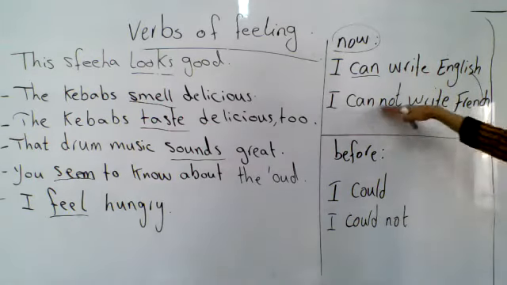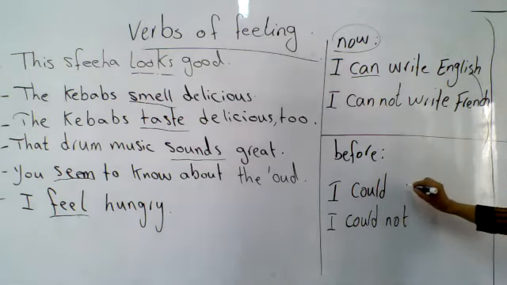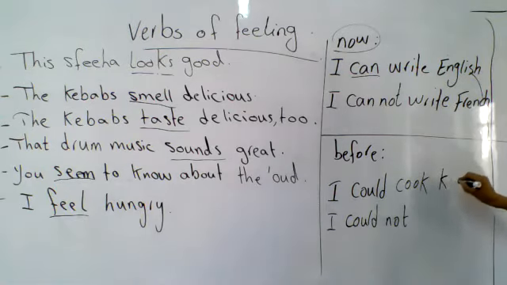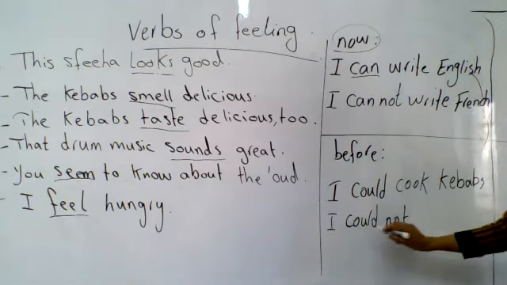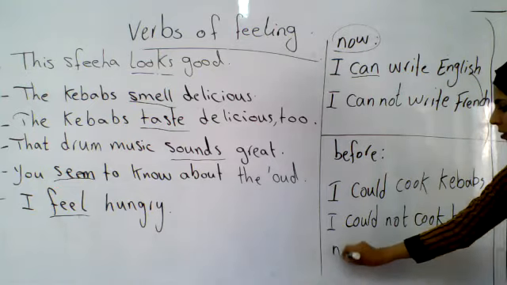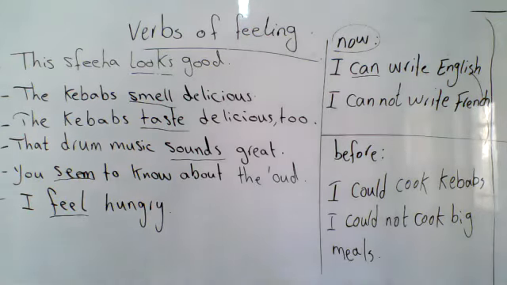Can, could, cannot, could not. So I could cook a kebab. I could not cook big meals. For example, I could not cook big meals.